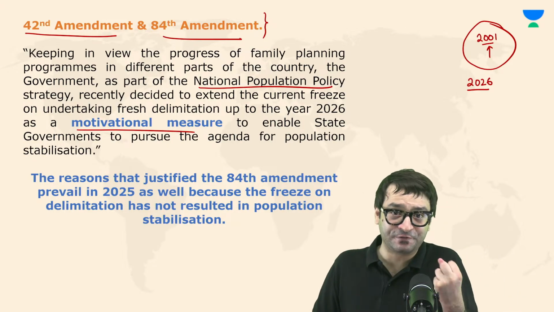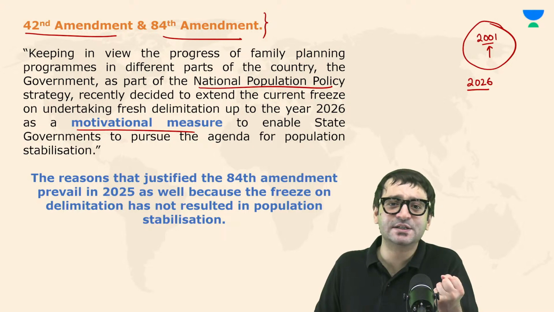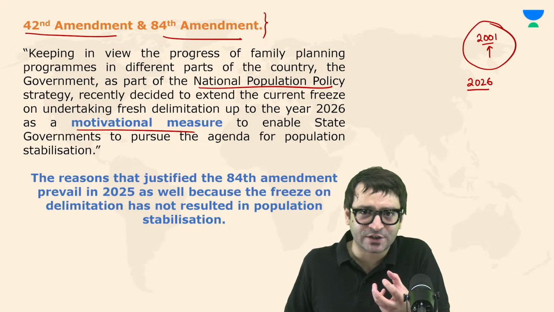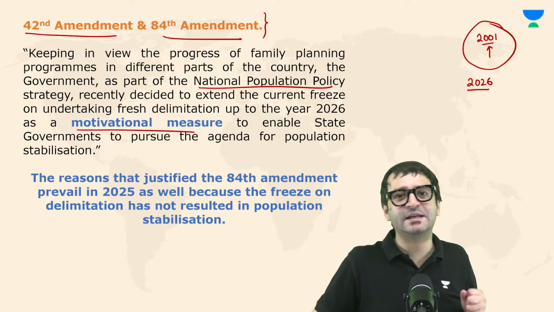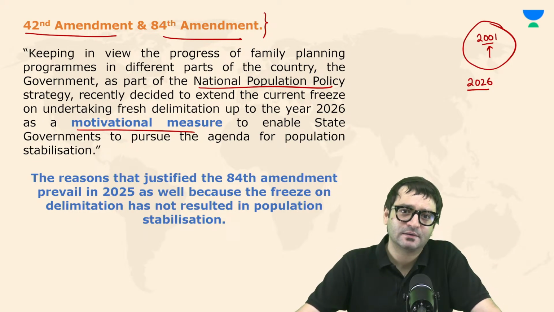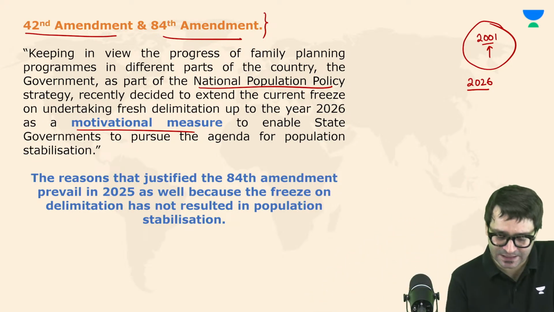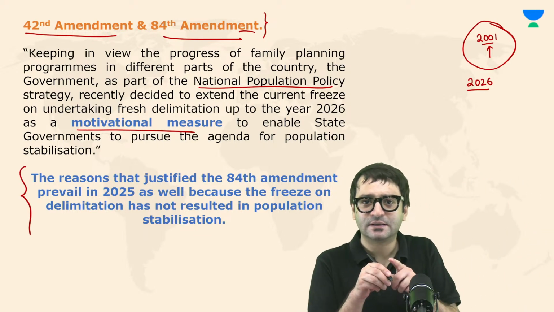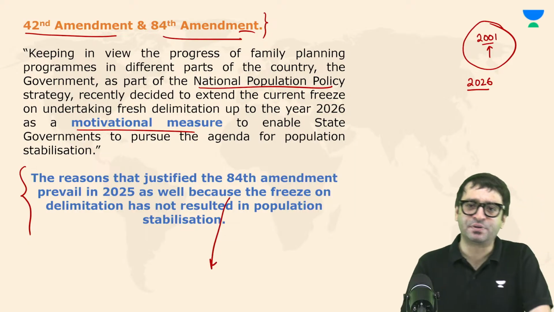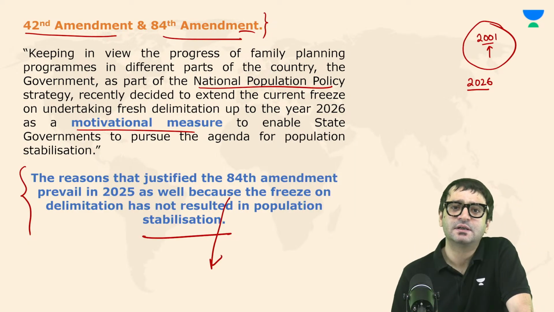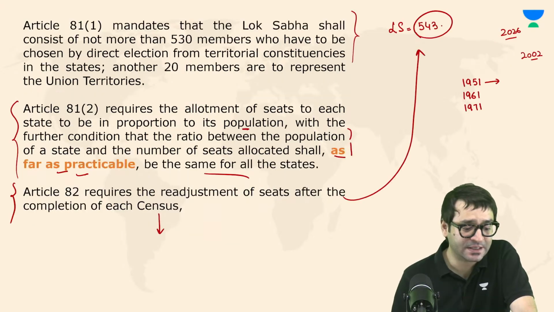Because if we do not freeze this delimitation, then states will have no incentive to control their population. Why would a state control the population if, on the basis of the population, your voice in Lok Sabha will increase? You will get more representatives in Lok Sabha. According to Arvind Datar, the reasons that justified this 84th Amendment still prevail today in 2025 as well, because population has not been stable.